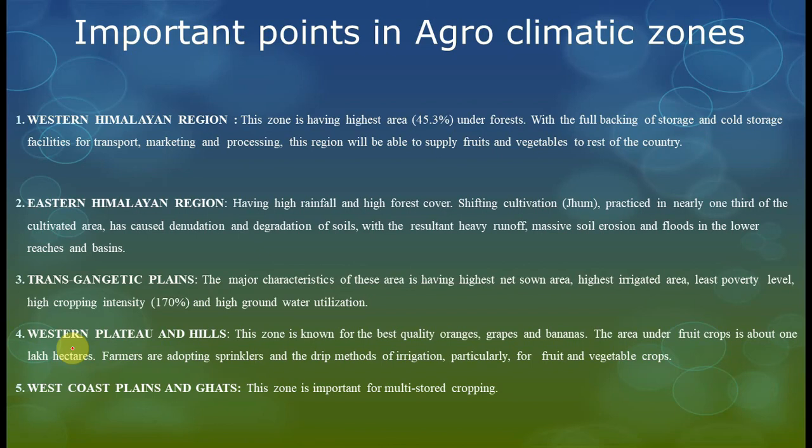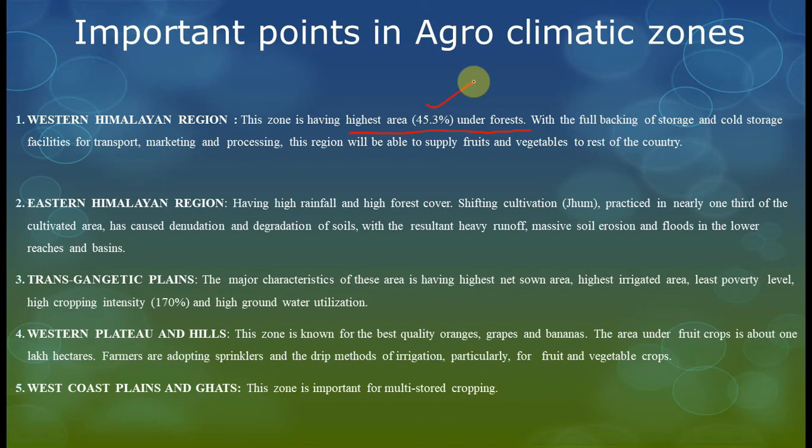See, friends, in the Western Himalayan region there is the highest area under forests. 45.3% of the area is under forest, and the question came from here: in which agroclimatic region is the highest area under forest? The option must be the Western Himalaya region, friends.